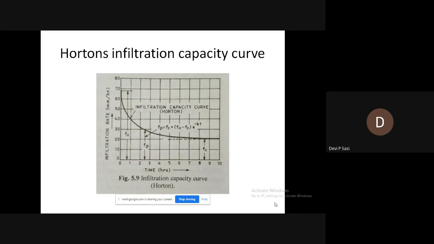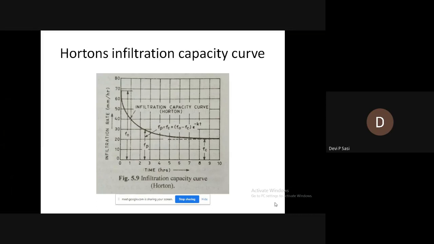The rate at which the water actually percolates through the soil at a given time is known as infiltration rate. The maximum rate at which soil in any condition is capable of absorbing water is termed the infiltration capacity of soil.